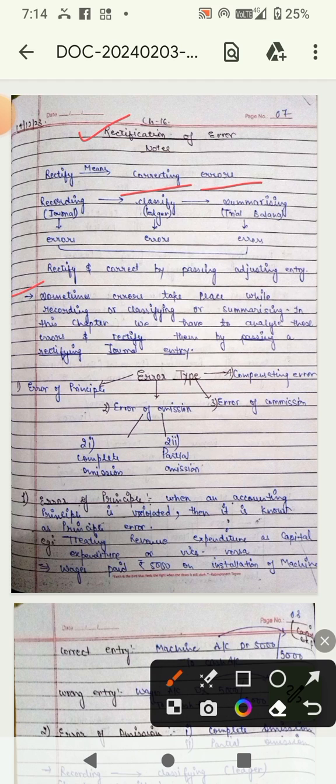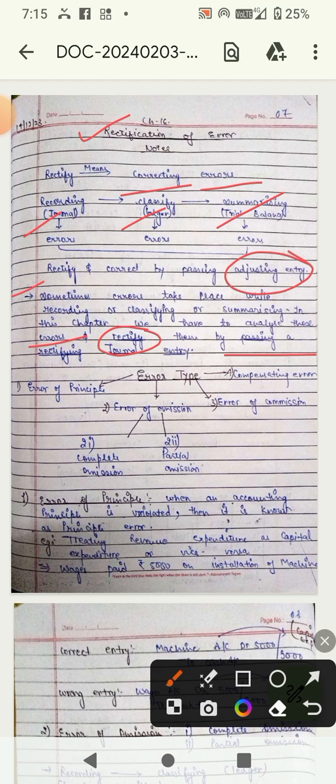Sometimes errors take place while recording in general, or classifying them into the ledger, or summarizing in the trial balance. In this chapter, we have to analyze these errors. We have to identify these errors and rectify them, that means correcting them by passing a general entry, also called an adjusting entry. This is the purpose of this chapter. We have to identify the errors and then correct them by passing adjusting entries.